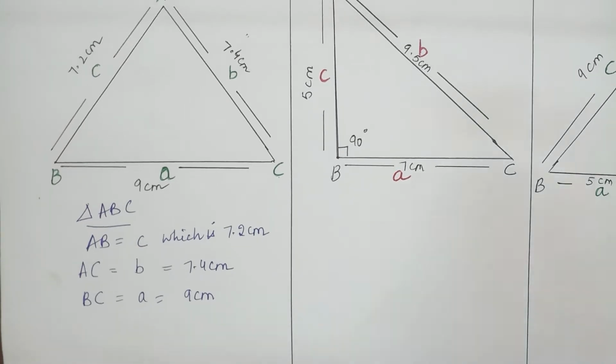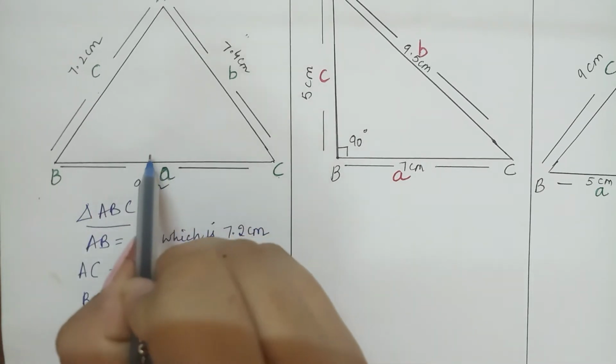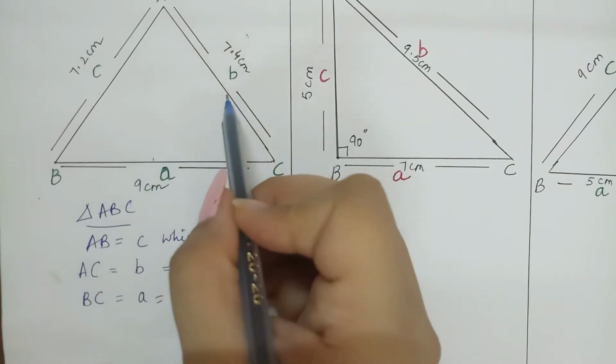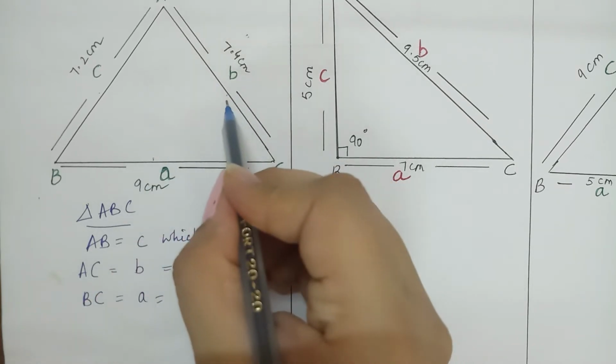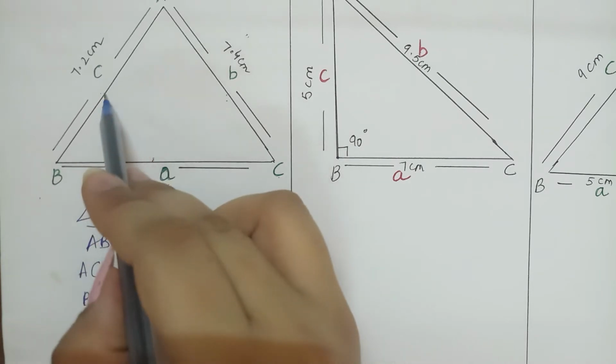So if I add two sides, mainly triangle inequality means that if I add AB and BC, then it will always be greater than AC, or if I add AC and BC, then it will always be greater than AB.